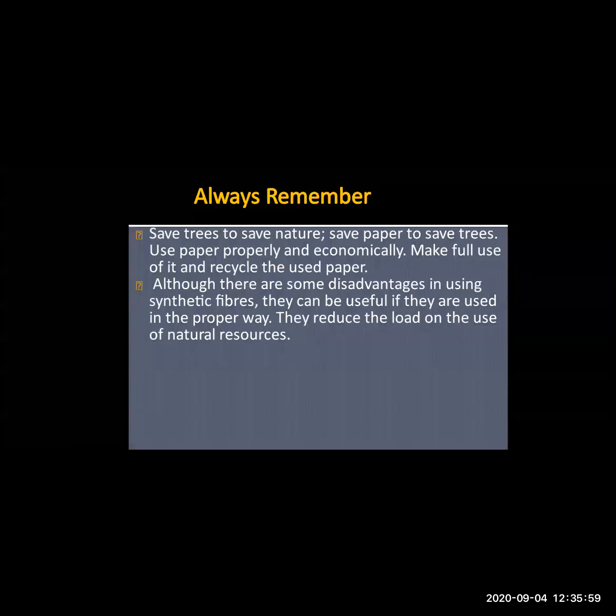Then there are some disadvantages in synthetic fibers, that they catch fire. They should be used in proper ways. They reduce the load on the use of natural resources. That means the load on natural resources should be less, so we should prefer the use of synthetic fiber. But if we prefer synthetic fibers, we have to use them very carefully, because these types of clothes can catch fire and they can cause harm to ourselves.